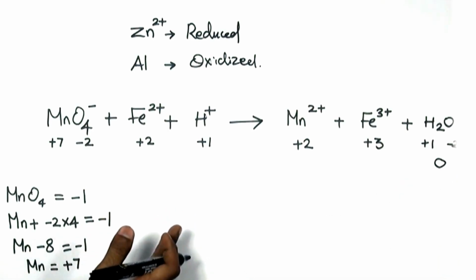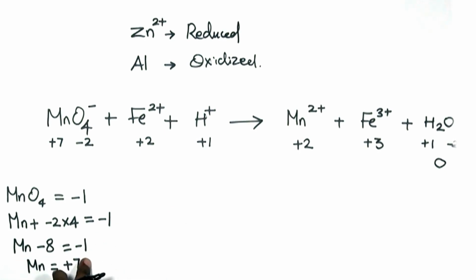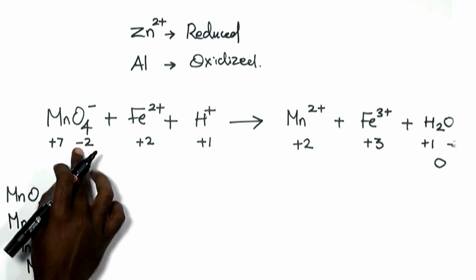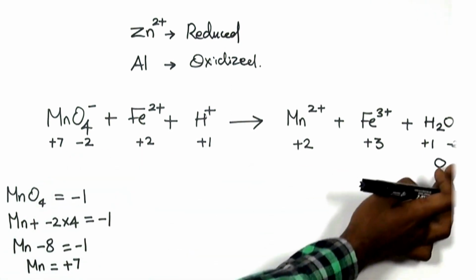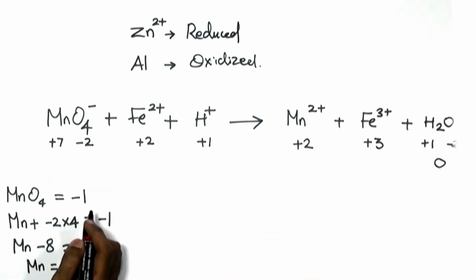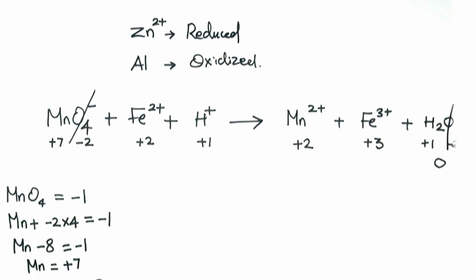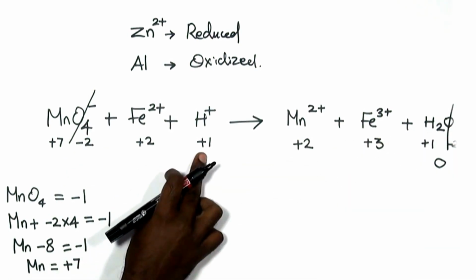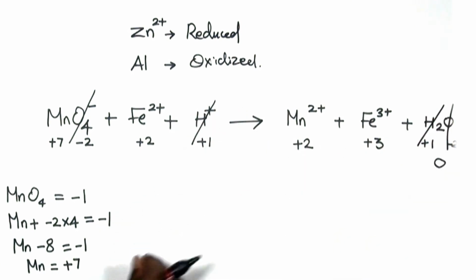Now let's strike out or eliminate the spectator ions. Remember, spectator ions are those whose charge did not get changed. So we have oxygen, which has a -2 in the reactant side as well as -2 in the product side. So let's eliminate that. We have hydrogen ion whose charge is also unchanged, so let's eliminate that too.